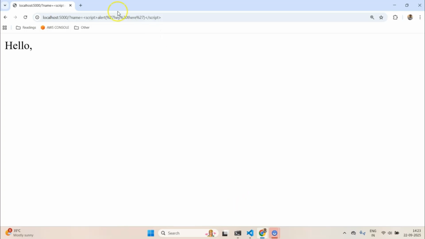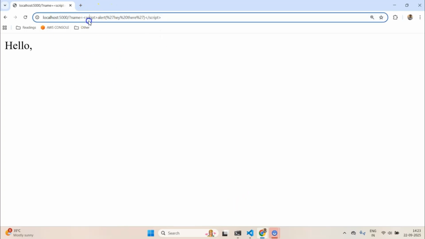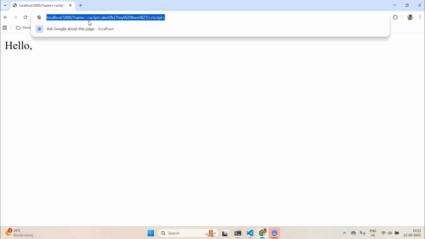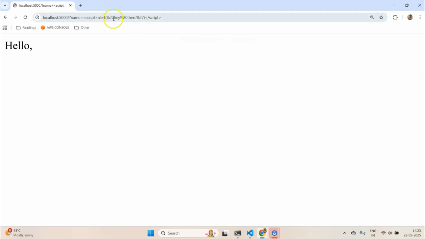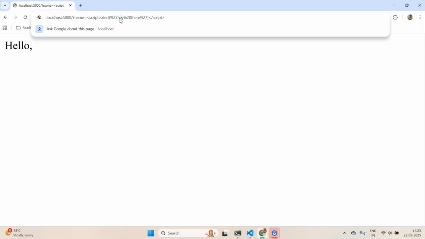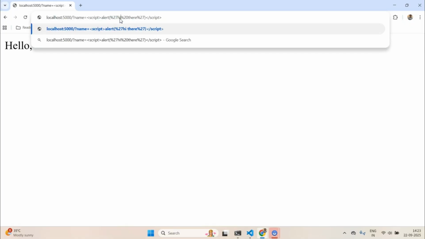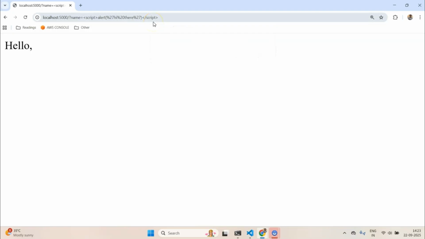So these are precisely what we refer to as injection attacks, where the user can execute any arbitrary code in the front end. So if I run this again, you see this again. And if I change the hey there to something else, maybe hi there, we get hi. So the user is able to control what gets executed in the front end.